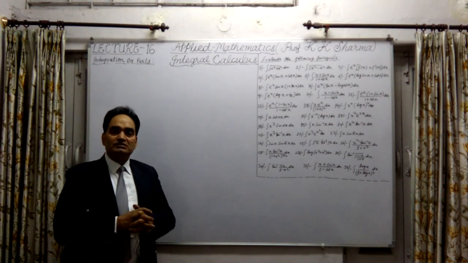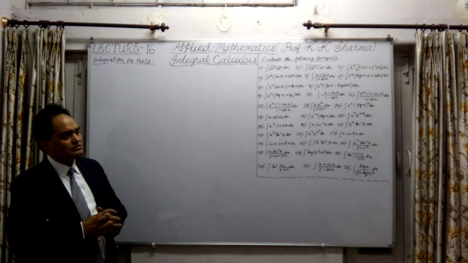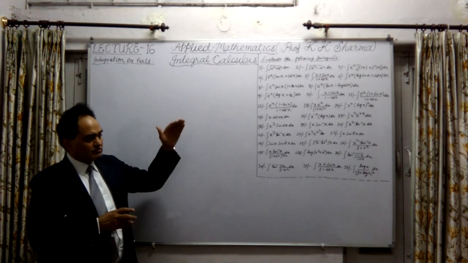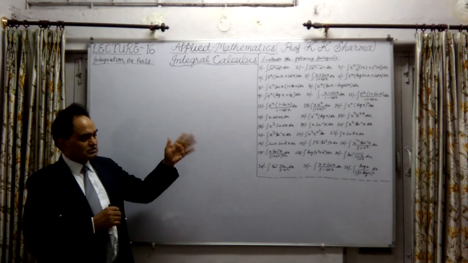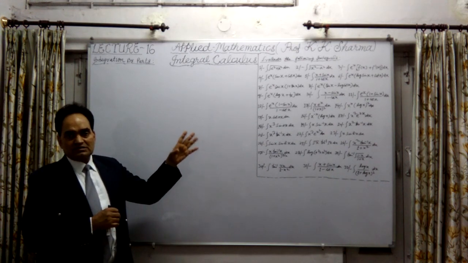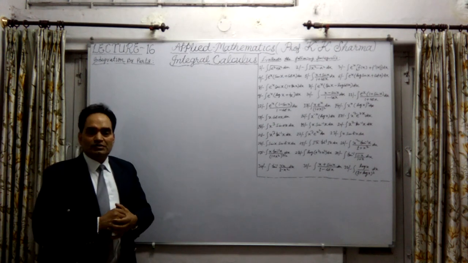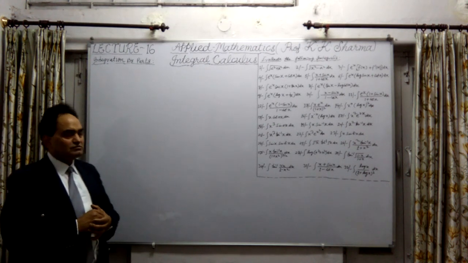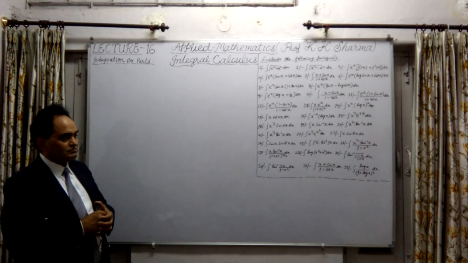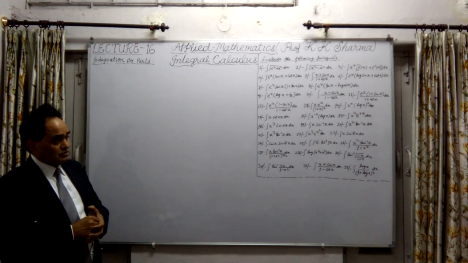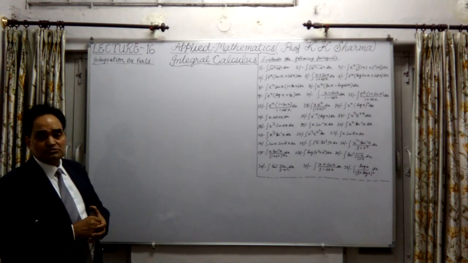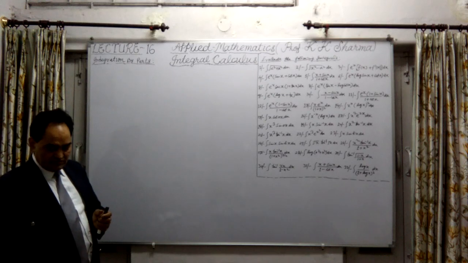That is the third process. These questions I have selected from the students' queries in the classroom as well as from online students. Mostly online students have asked me these questions, so let me solve them.